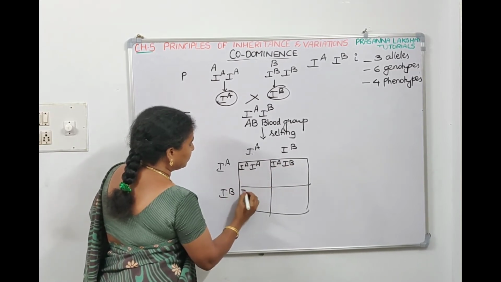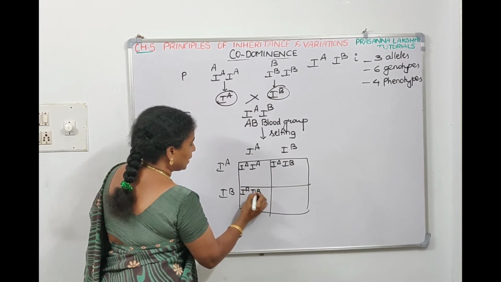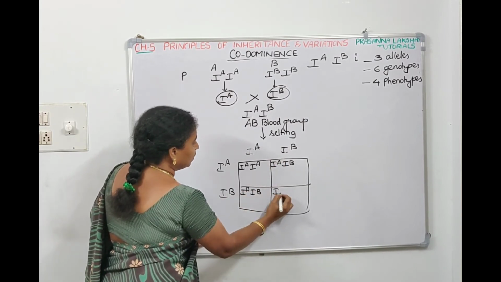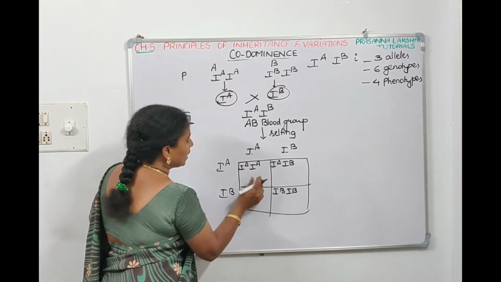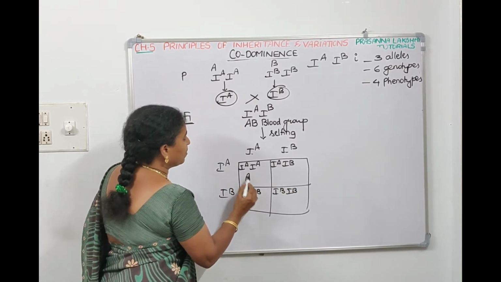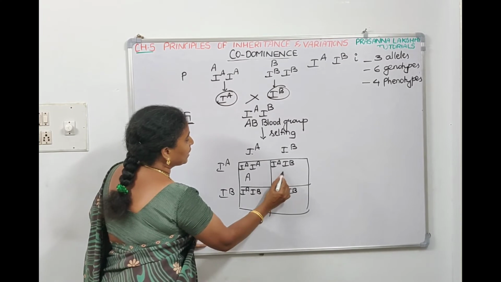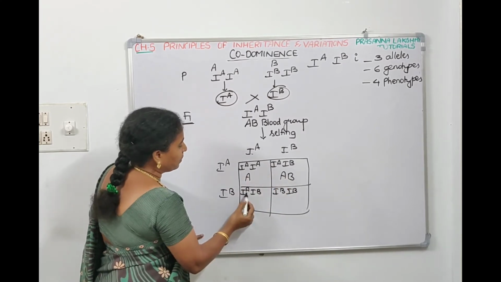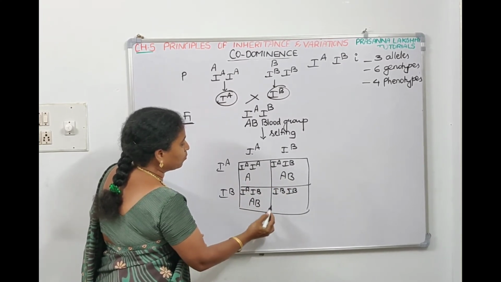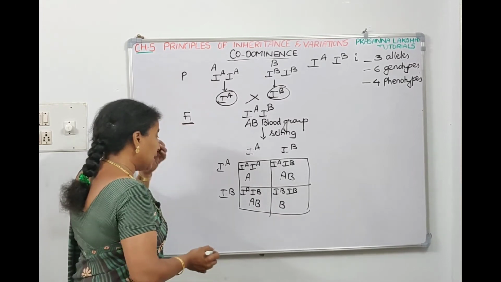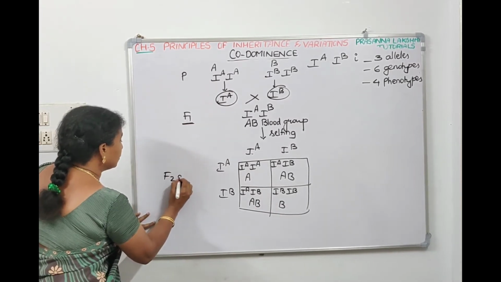IB, IB. Since IA is there, this is A blood group. A and B are there, AB blood group. A and B are there, AB blood group. Only B is there, B blood group. Now what is this? This is F2 generation.